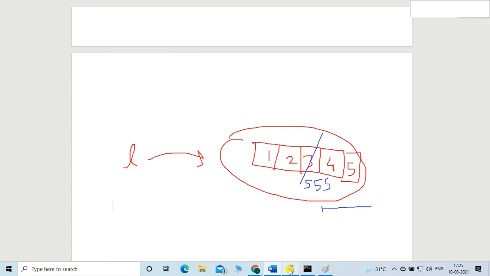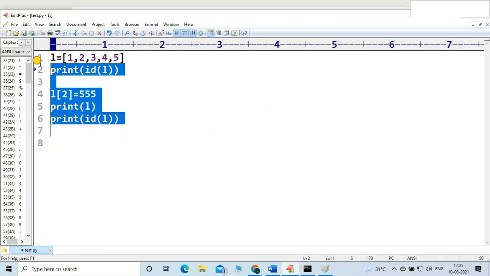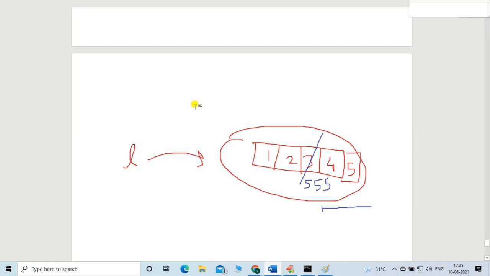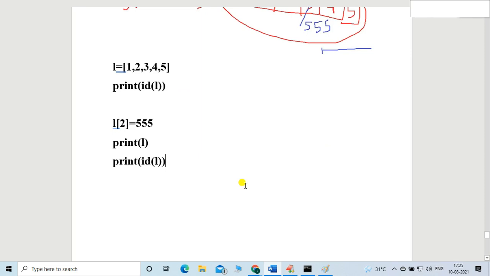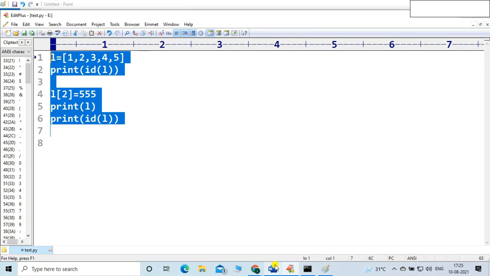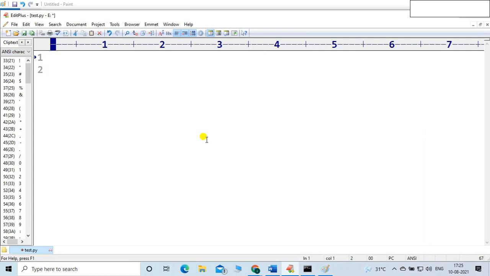Okay, so the code is here. I just mentioned it, so let me paste that code so that you can easily understand. This is the concept, very simple to understand. Now you will ask, sir, is float immutable or mutable? Let me show with an example.